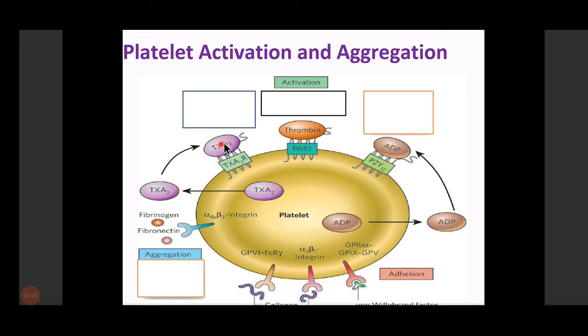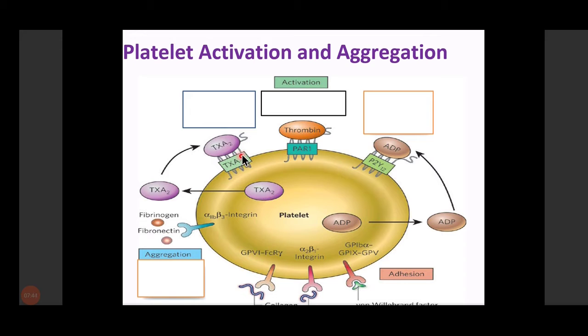I told you that thromboxane A2 promotes the platelet aggregation through the thromboxane A2 receptor. I also told you that ADP also causes platelet aggregation. The receptor of ADP on platelet is P2Y12. Other than this, the GP IIb/IIIa receptor, which can also be written as alpha IIb beta 3 integrin receptor, also causes the aggregation of the platelet.